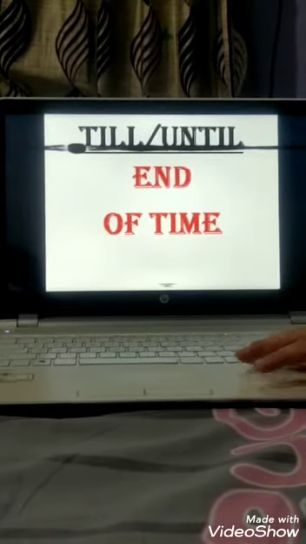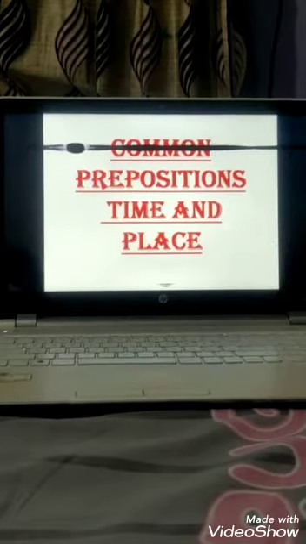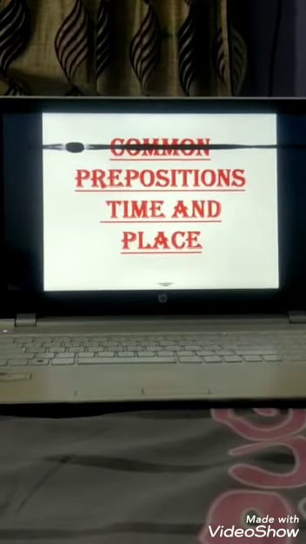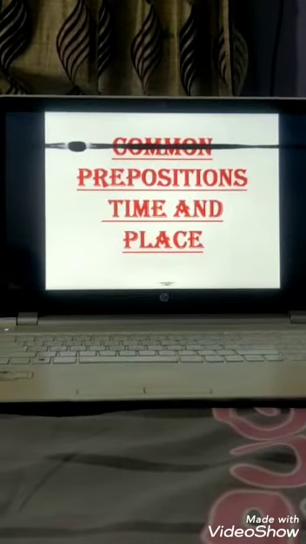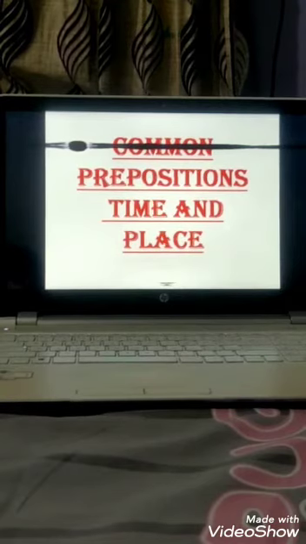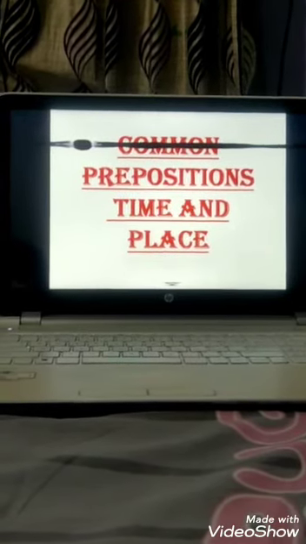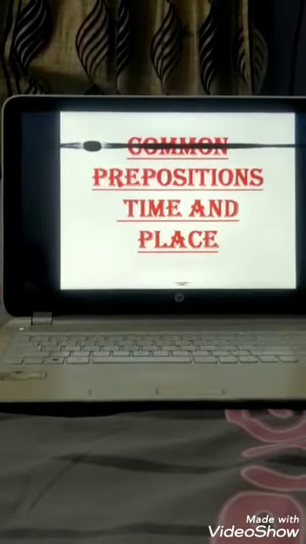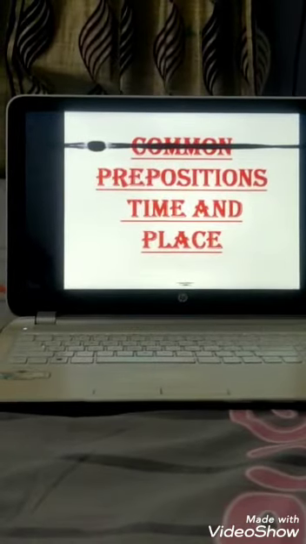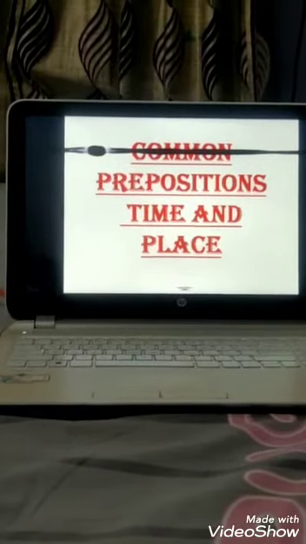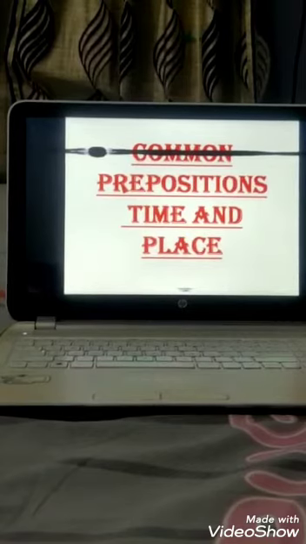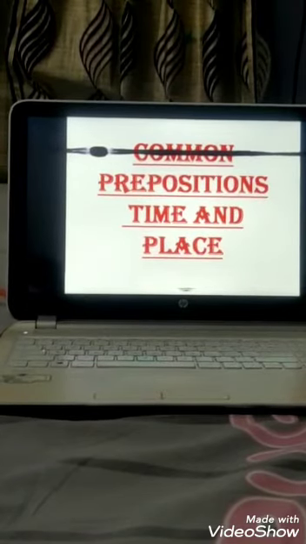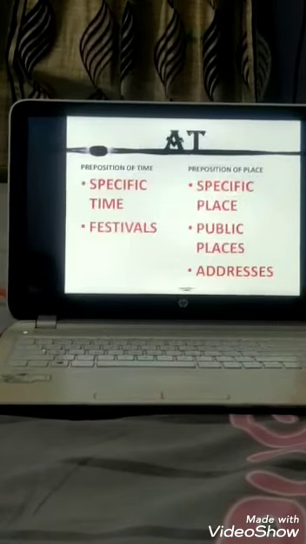Now there are some common prepositions in time and place. You might have got confused that in is used in time also and place also. Similarly, at is used in time also and in place also, and on. These are the 3 common prepositions. So let's understand where to use in, at and on in time and place.